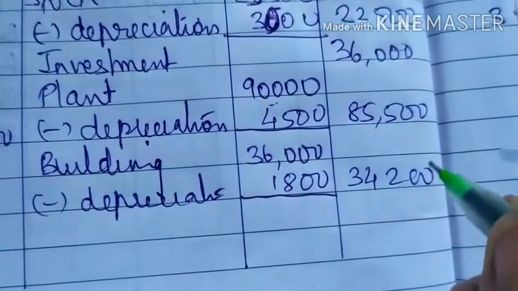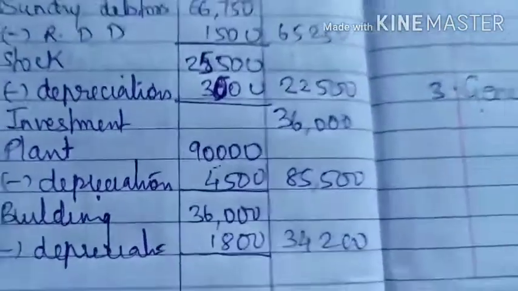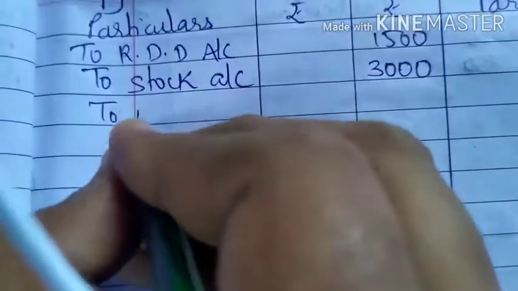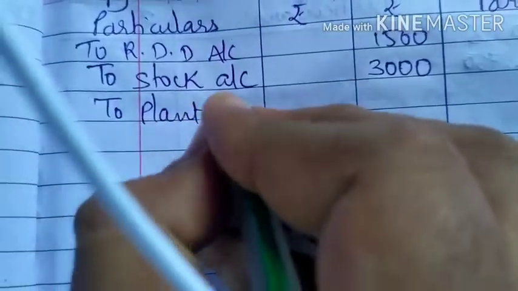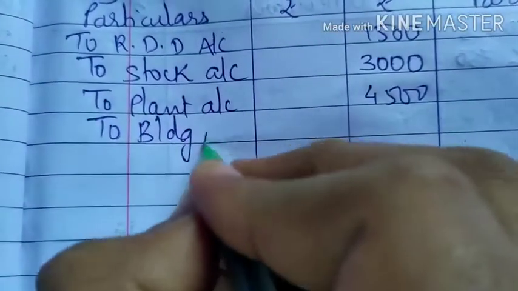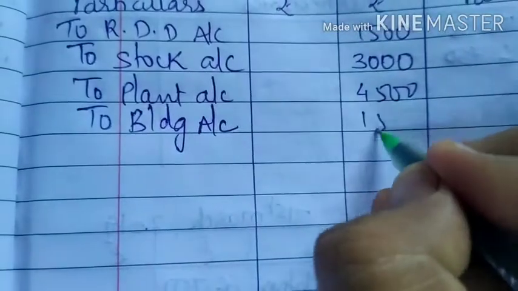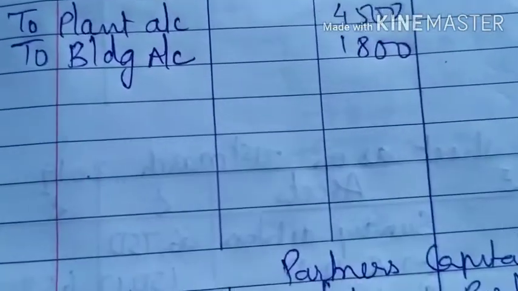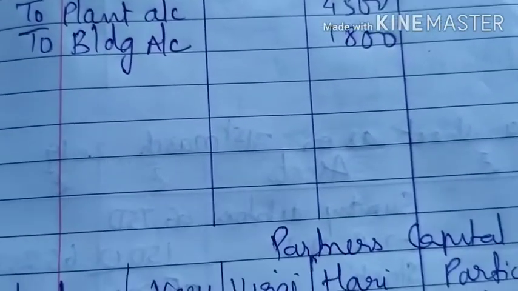Second effect of it: this depreciation has happened, meaning it is a loss for our business. So to plant account 4,500, to building account 1,800. So with this we have done all the adjustments. Now we have to close the adjustments.